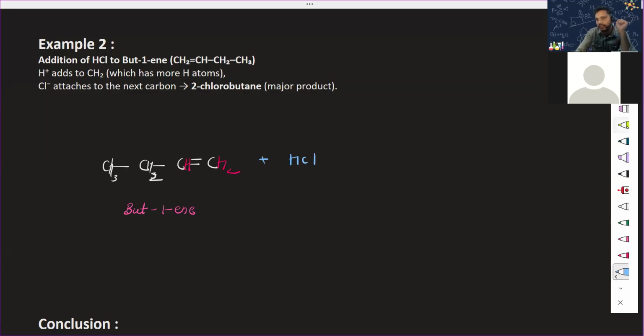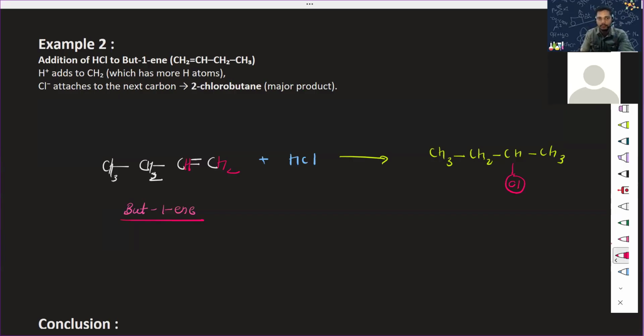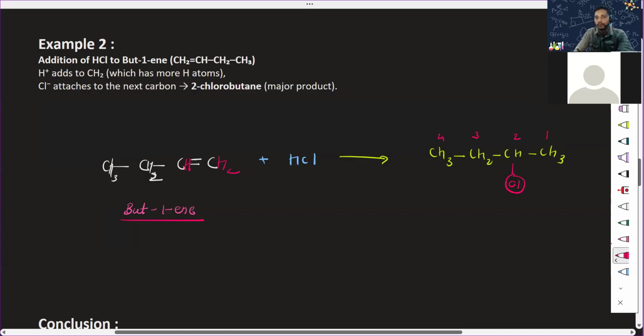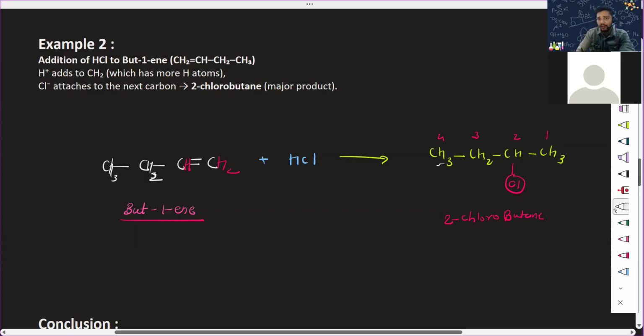Again, the same thing. Give me the direct product. Tell me. CH3, CH2, single bond, C, and Cl will be attached here, right? So but-1-ene forms 2-chlorobutane. Butane, we still have 4 carbons attached, right? No carbon is removed. That is the reason. This point is very much clear.